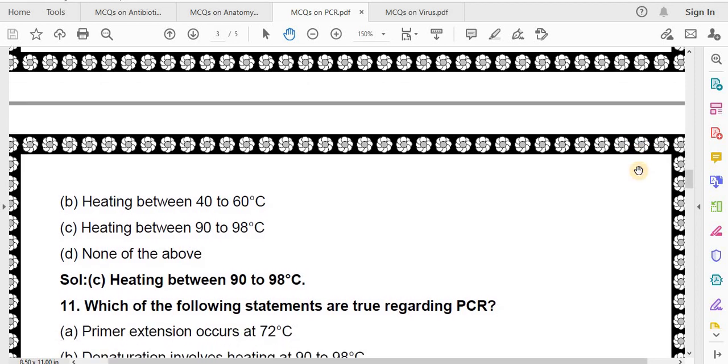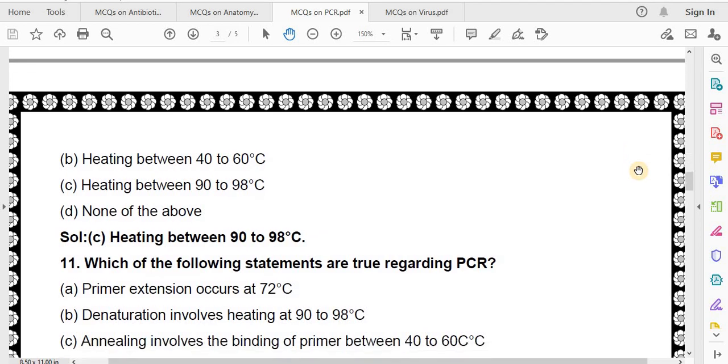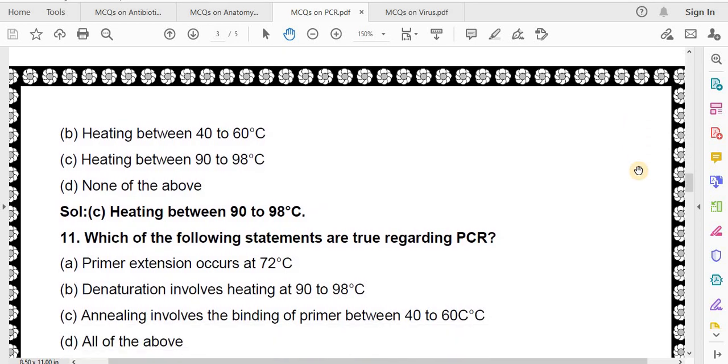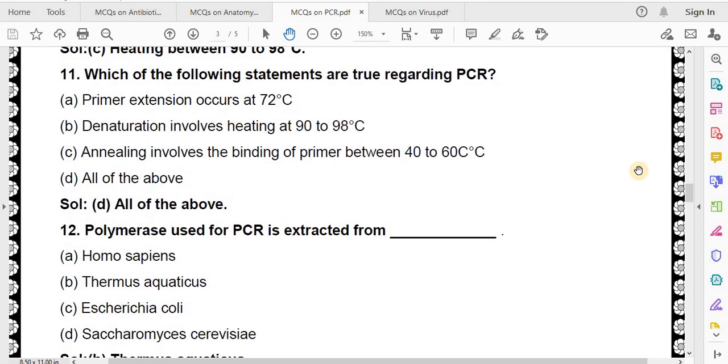Which of the following statements are true regarding PCR? Primer extension occurs at 72 degrees centigrade. Denaturation involves heating at 90 to 98 degrees centigrade. Annealing involves the binding of primer between 40 to 60 degrees centigrade. All of the above. Correct answer is all of the above.